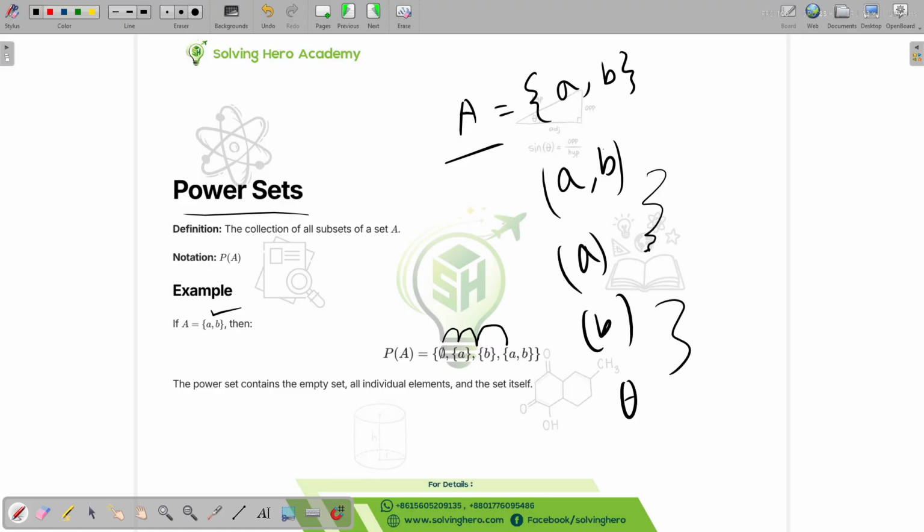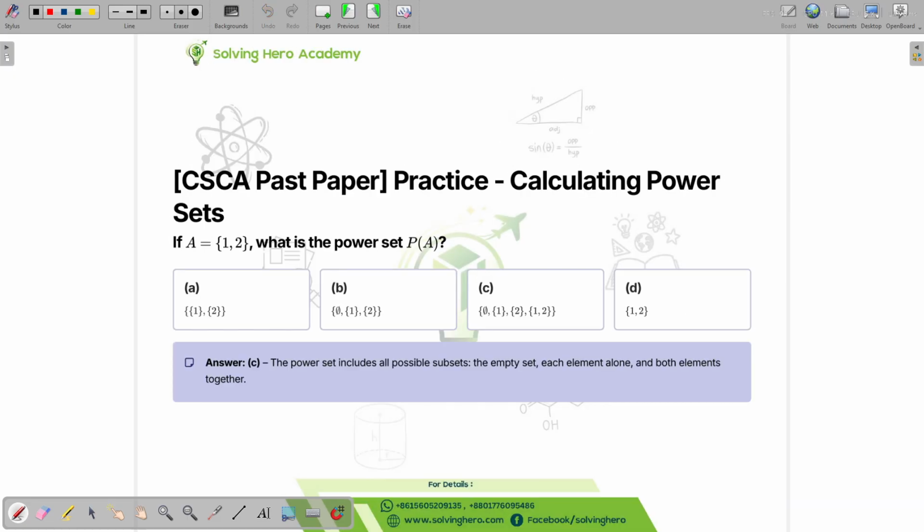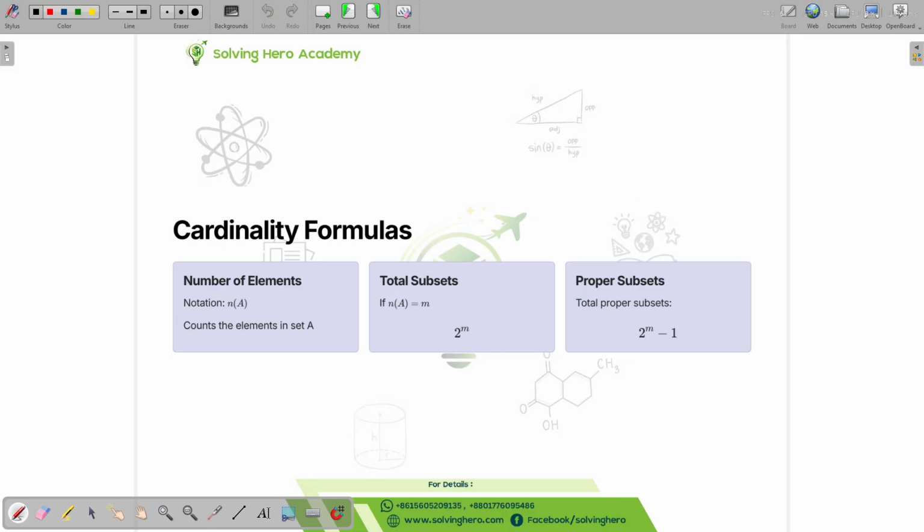If we're asked to get the power set of a certain set, we will just figure out the subsets for that specific set, and then we will put those subsets together in another set, and we will call it a power set. Now they want the power set of A, so it is going to be this one. So let's move on to the next slide.